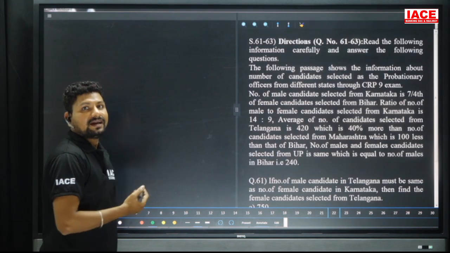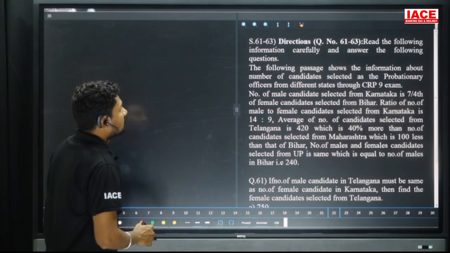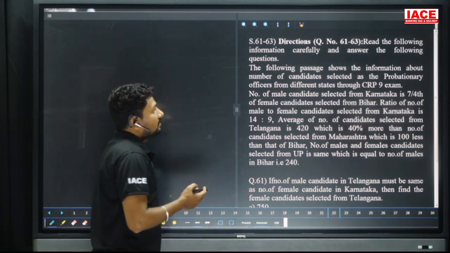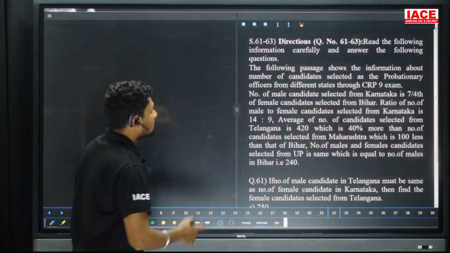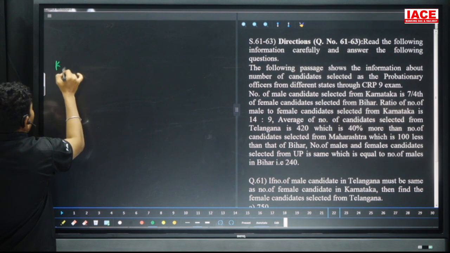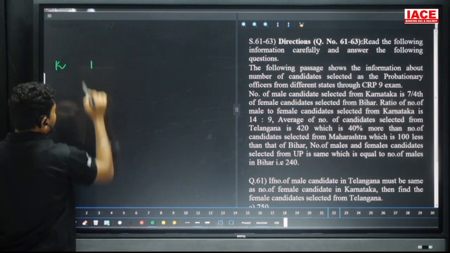Next, we have directions 61 to 63. We'll read the data and we have to follow the question. The following passage shows the information about the number of candidates selected from different states for the probationary officers. Number of male candidates selected from Karnataka. First of all, we have Karnataka state, and female candidates selected from Bihar. We have Bihar state also.